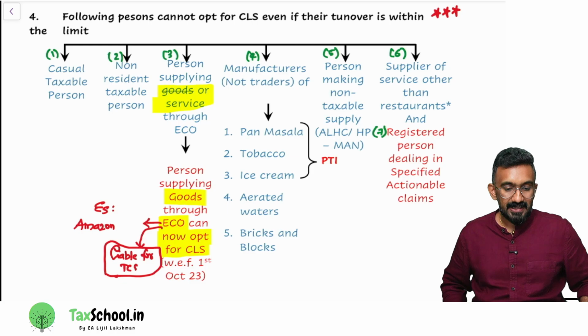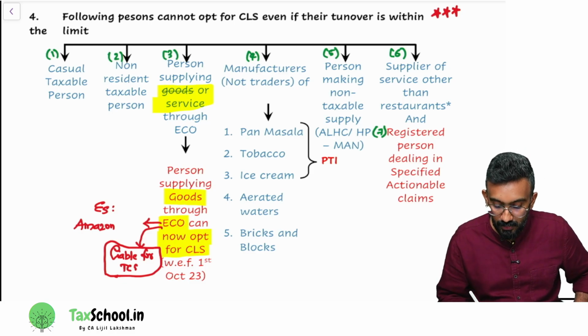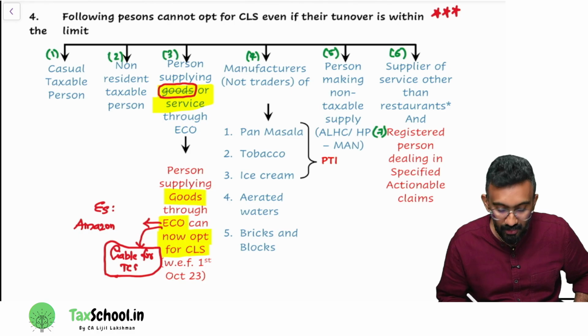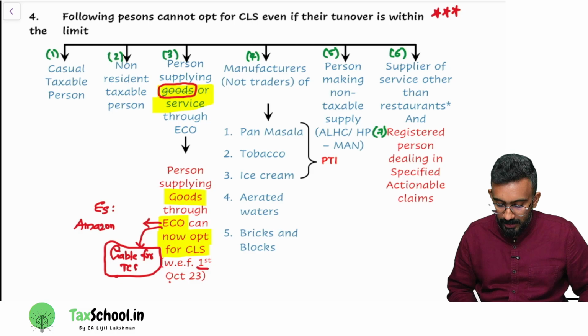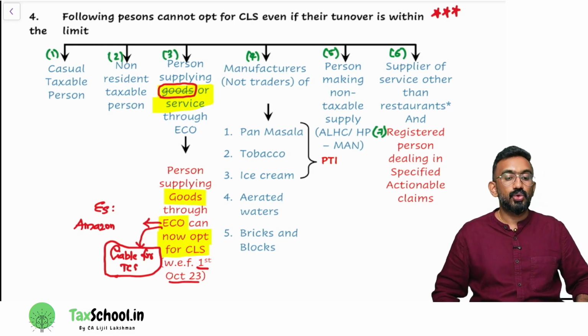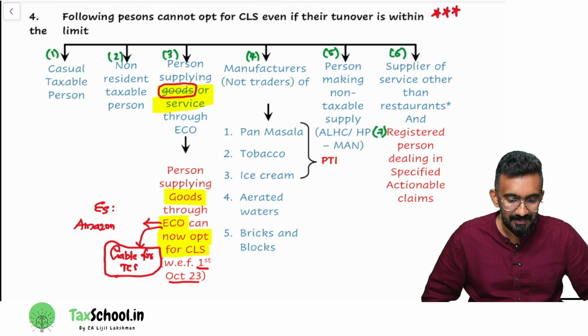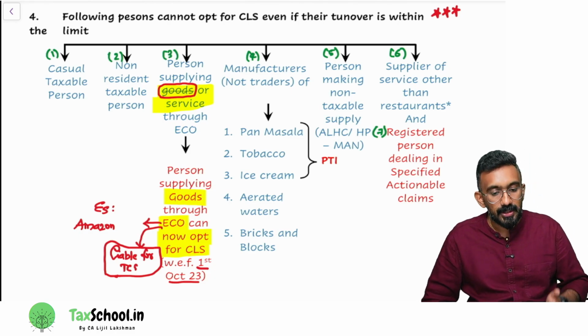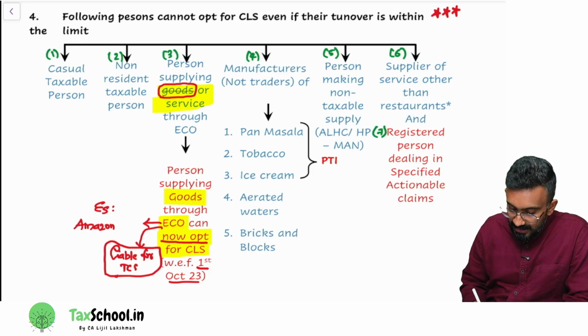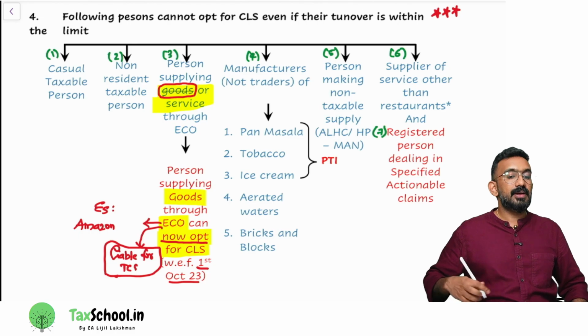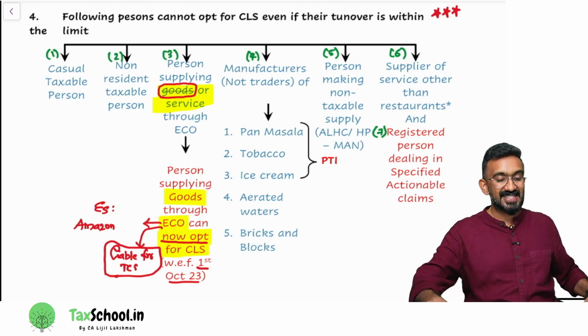Okay, so they're saying that if you are a supplier of goods who's supplying through Amazon, till 1st of October 2023, you could not opt for composition levy scheme. After 1st October 2023, can you opt or can you not? You can now opt.